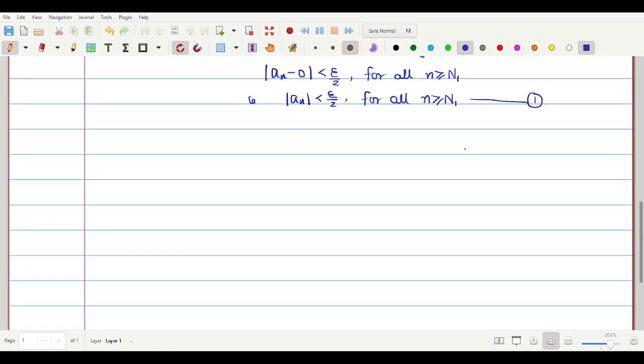Now we consider this. For any n greater than or equal to this natural number N1, when n is large, I am going to calculate what this b_n is. This is equal to (a1 plus a2 plus dot dot dot plus a_n) divided by n.